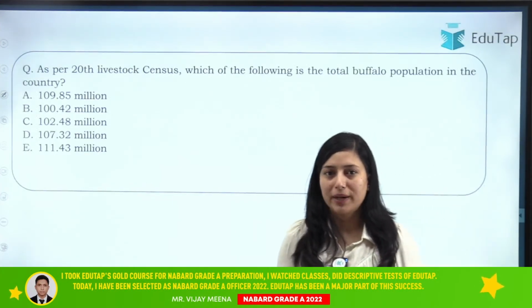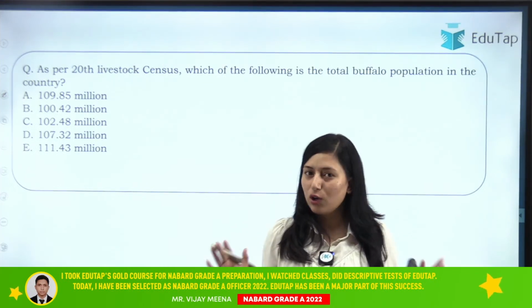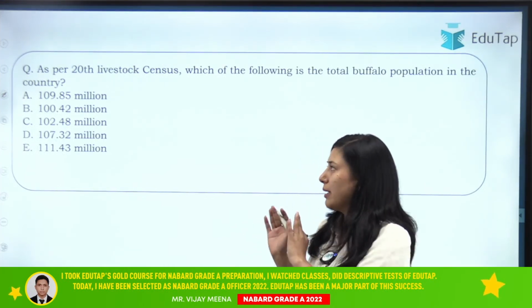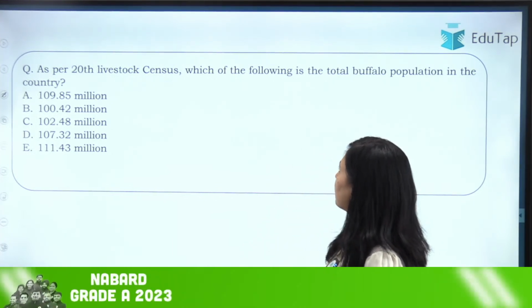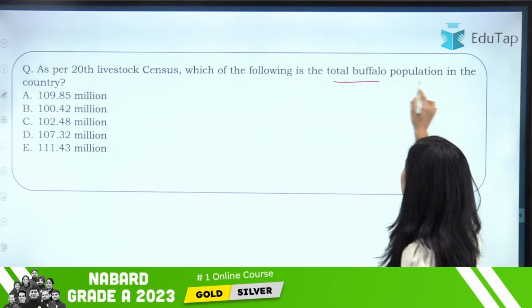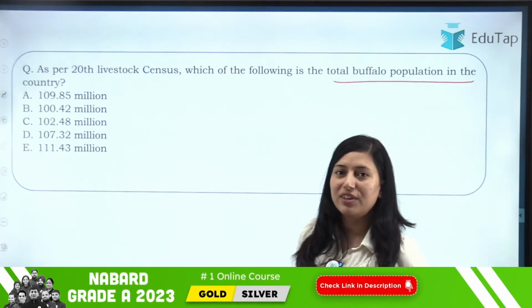Now let's move on to the question part. We have covered all the data, and now you should be able to answer these questions. The question is, as per the 20th livestock census, what is the total buffalo population in the country? We have discussed this.